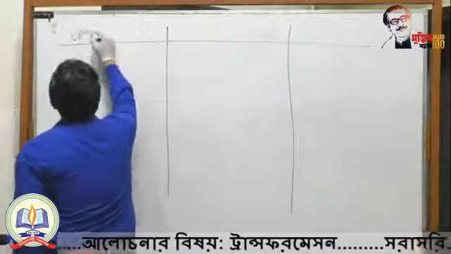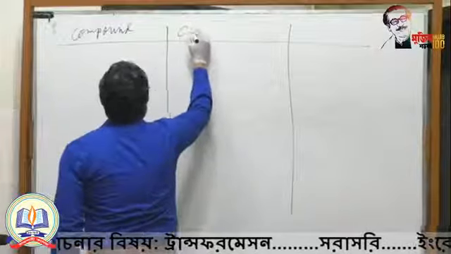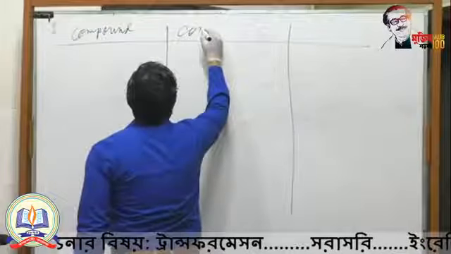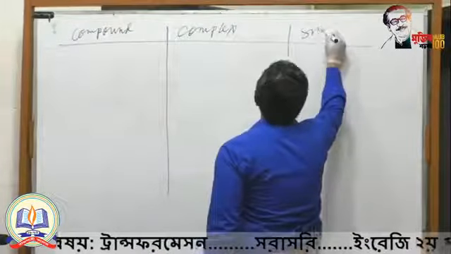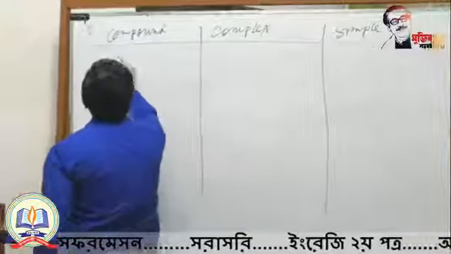If you just follow the diagram, it is very easy.